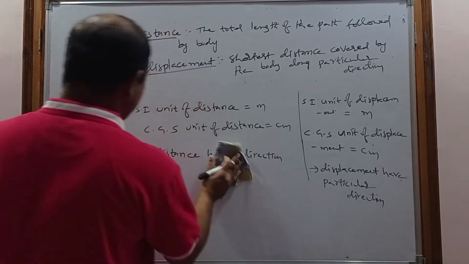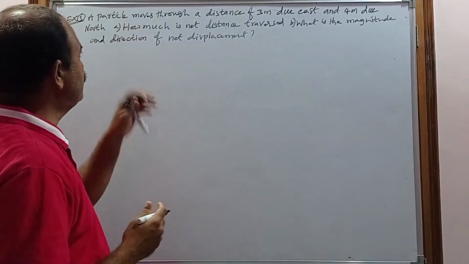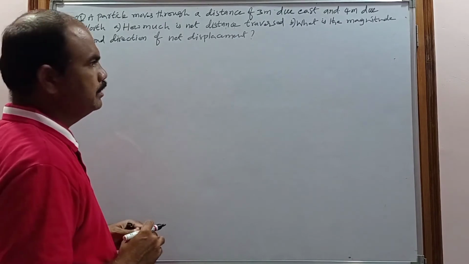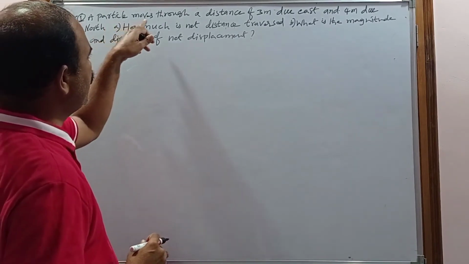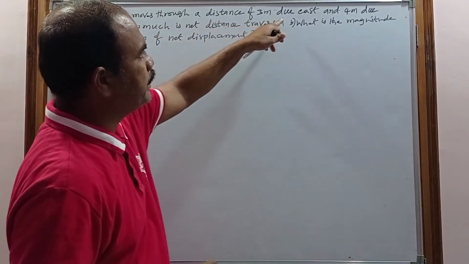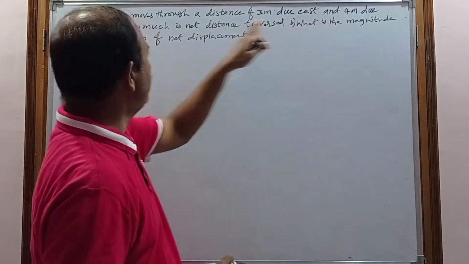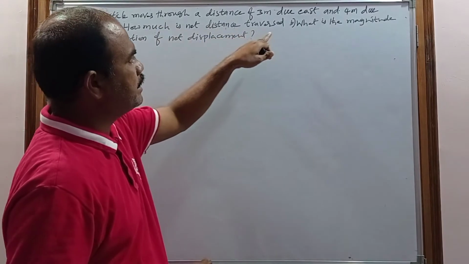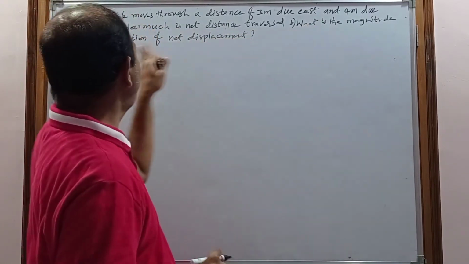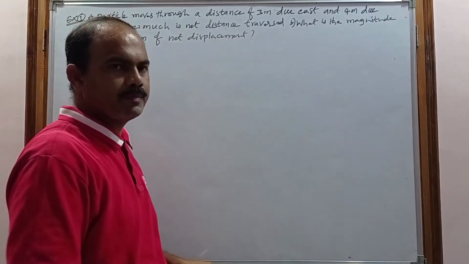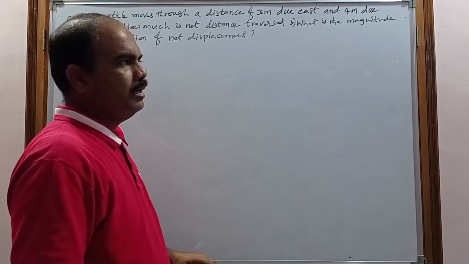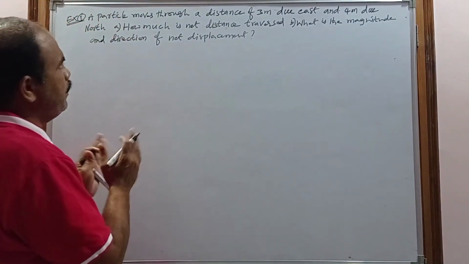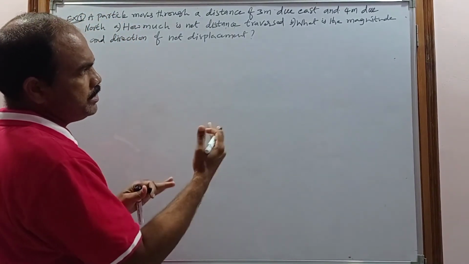Now coming to the problem. So now coming to the first problem. What is the first problem? A particle moves through a distance of 3 meter due east and 4 meter due north. How much is the net distance traversed, and what is the magnitude and direction of net displacement? In this problem, a particle moves due east and due north.